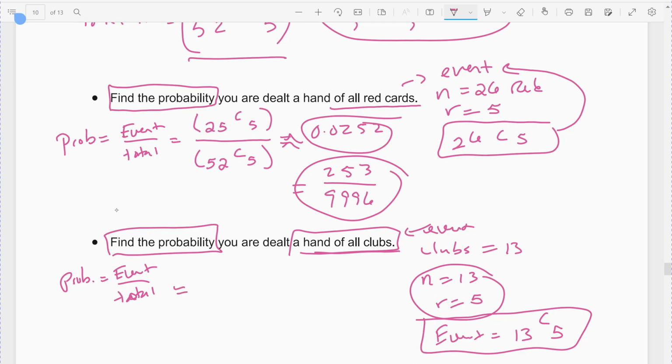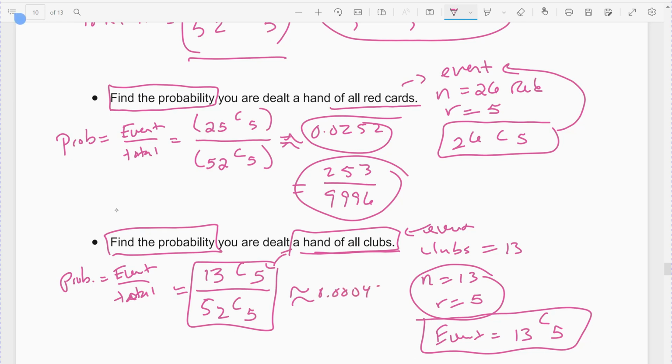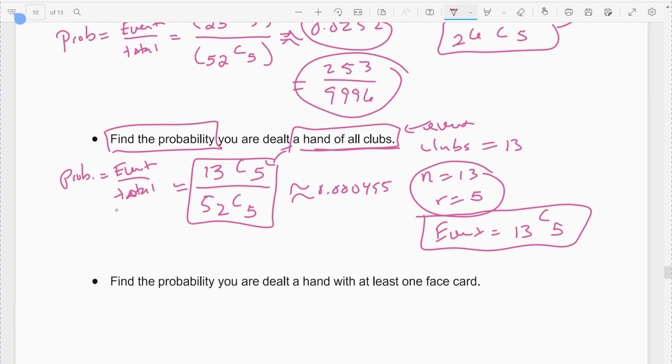So when I write this out, I'm going to leave it 13 choose 5 divided by 52 choose 5. So 13 combination choose 5. There's the clubs. That's the event. Over my total, which was 52 choose 5. Alright, so there's my fraction. Very slim odds. 0.000495 would be the odds of getting a handful of all red. Very, very slim. Sorry, all clubs.